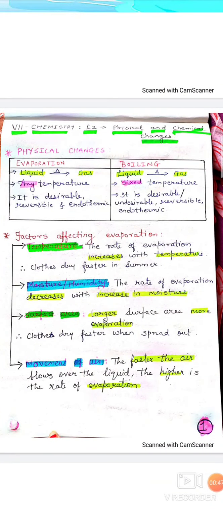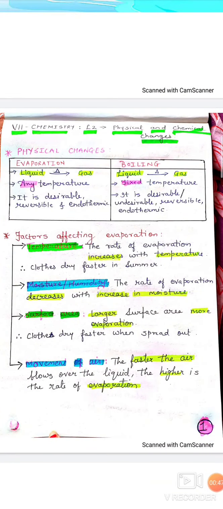It means whenever any liquid changes to gaseous state, that is called boiling. But here the difference is that boiling always takes place at a fixed temperature, and that temperature we call the boiling point. For example, boiling of water is a physical change which can be desirable and at some time can be undesirable also. It is reversible and endothermic.